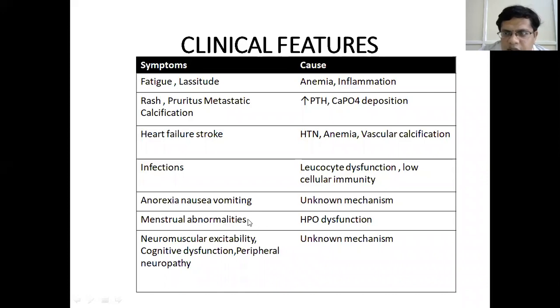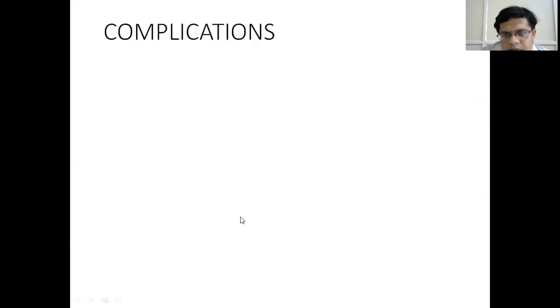There are certain menstrual abnormalities like dysmenorrhea, menorrhagia are seen, which is due to hypothalamic pituitary ovarian axis dysfunction. And neurological features are also seen like neuromuscular excitability, cognitive dysfunction, and peripheral neuropathy. So all these features are seen predominantly in the stage 4 and stage 5 of CKD.